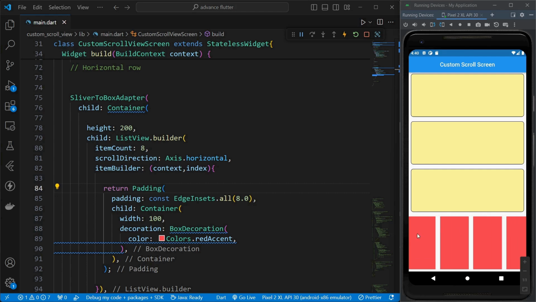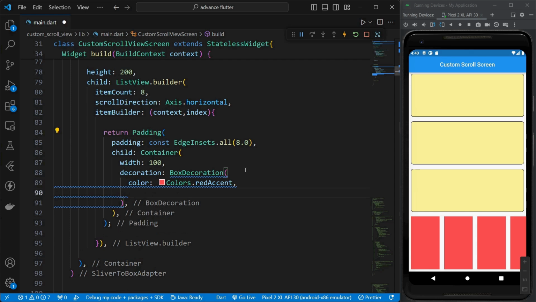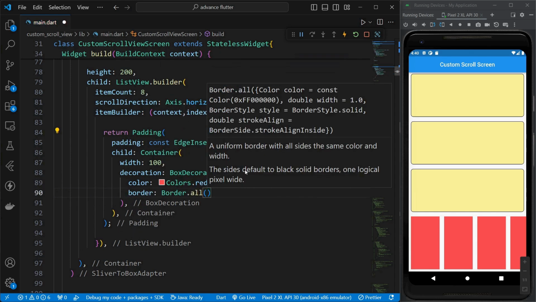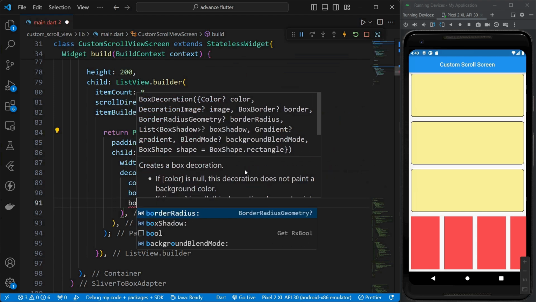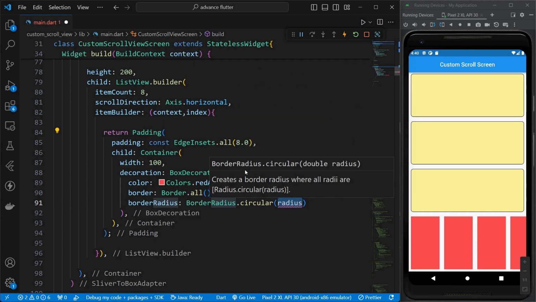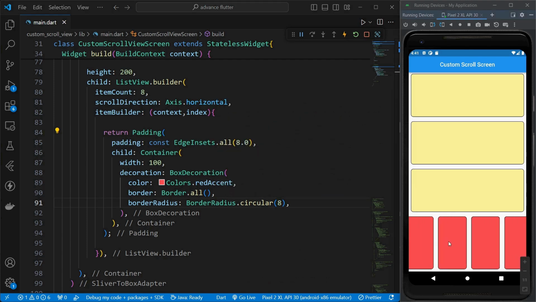Now what we can do here, we can use border over here, then border dot all, and I'll save this, and I'll use border radius dot circular, and give it 8. Okay, I'll just save this, and here our containers are appearing properly. Perfect.